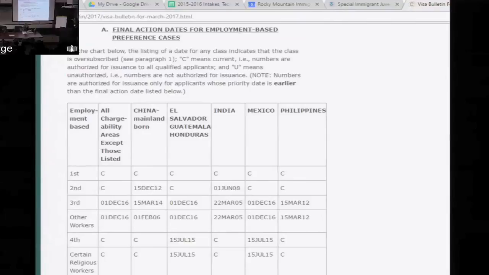Right now it looks, I pulled up March 2017. You're in the employment-based chart here. You're going down to the fourth preference, so see that 4 down there, and you're scrolling over to Honduras. See in the third, there it says El Salvador, Guatemala, Honduras. That says July 15th, 2015. It has said that for several months. It will say that for several months. It's not moving forward and likely won't move forward until October of 2017, we assume.